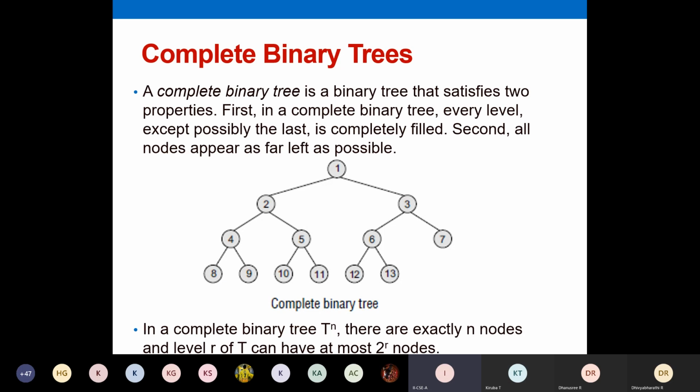By now you don't worry about the time. Here also, this is also a basic terminology of a tree. Complete binary tree means it has 2 properties. One is at every level it is completely filled. For example, level 0 is this root node, and level 1 it is completely filled. And then at level 2 also you have all possible left child and right child. For 2 you have 2 branches. For 3 also you have 2 branches. For 4 also you have 2 branches. For 5 also you have 2 branches. For 6 also you have 2 branches.